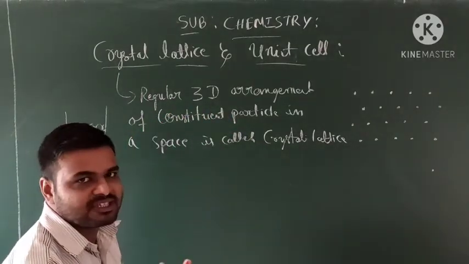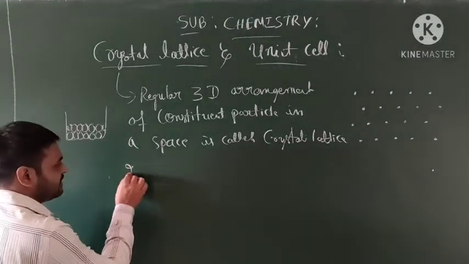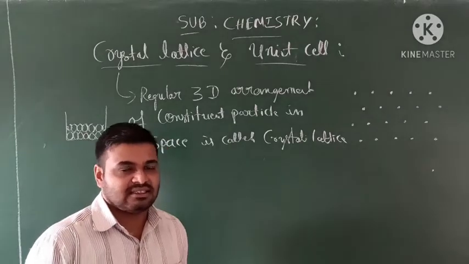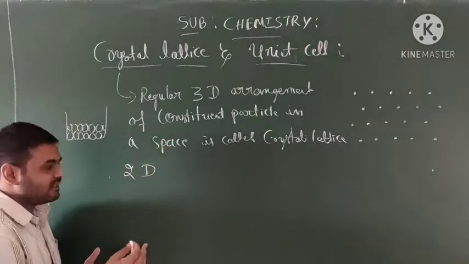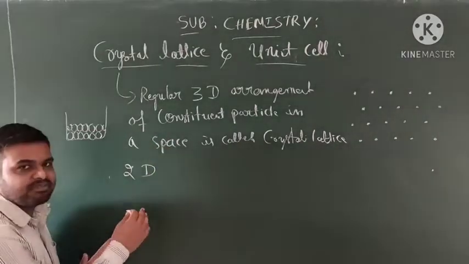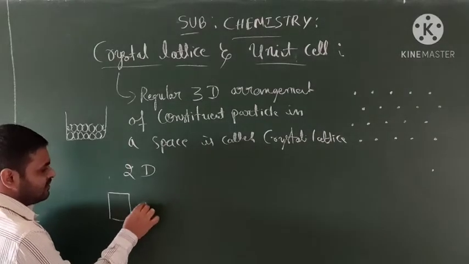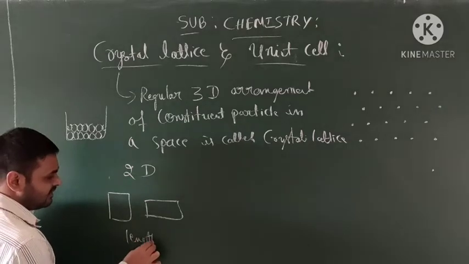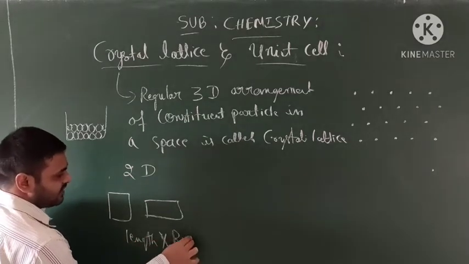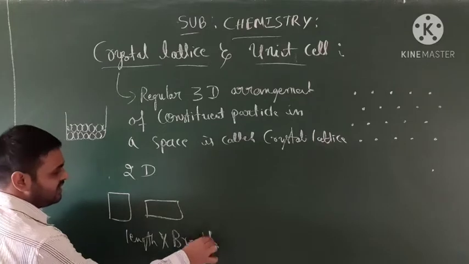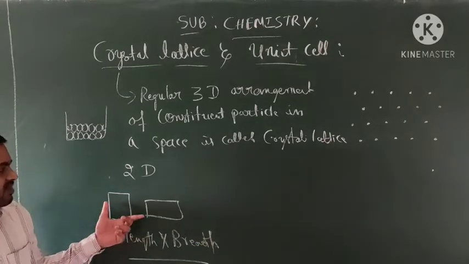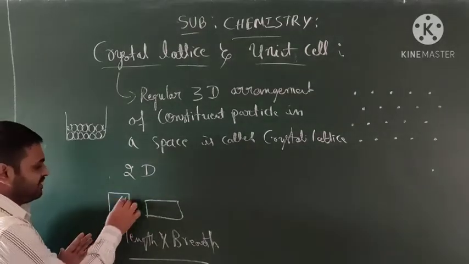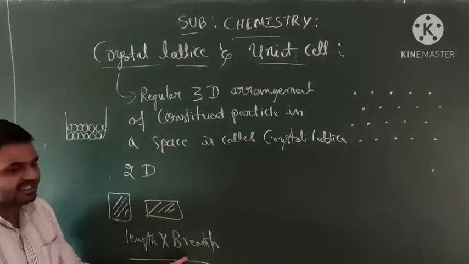What is the difference between two-dimensional and three-dimensional? Two-dimensional means we can observe it on surfaces like paper. In 2D only the length and breadth can be observed. Let me say a surface like paper, only length and breadth.